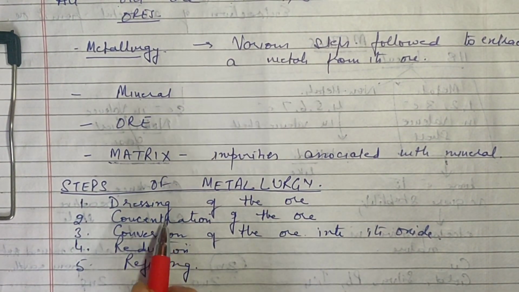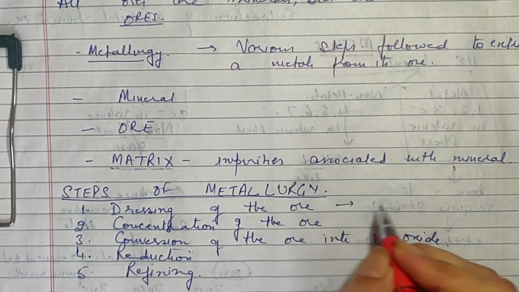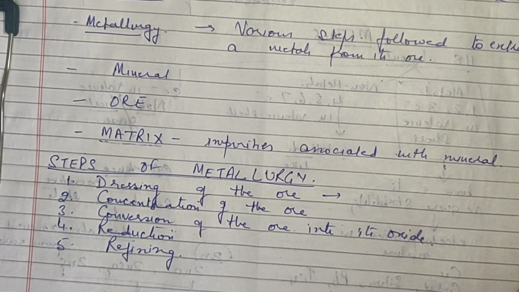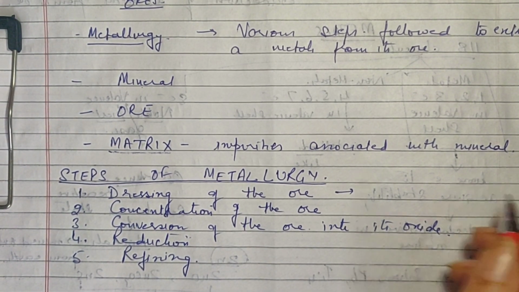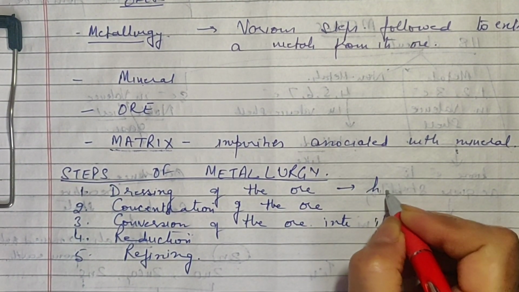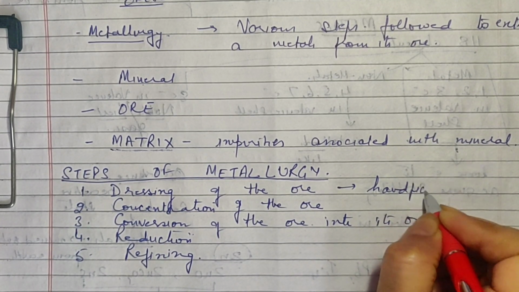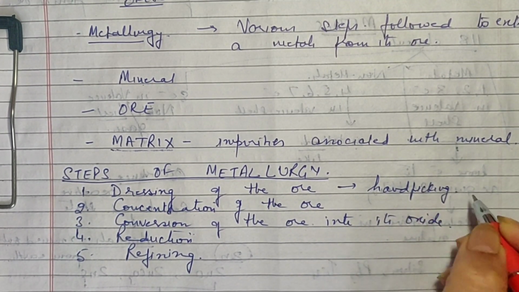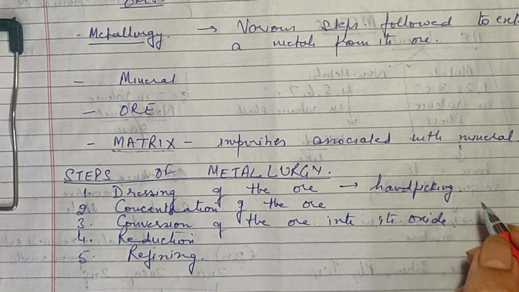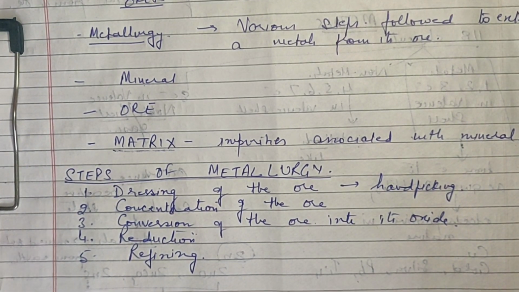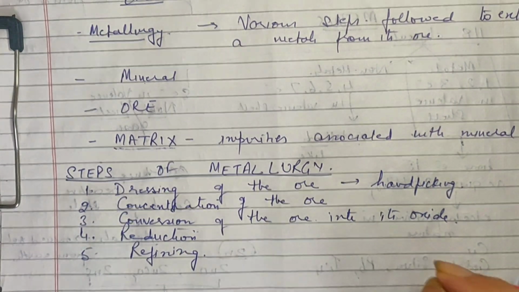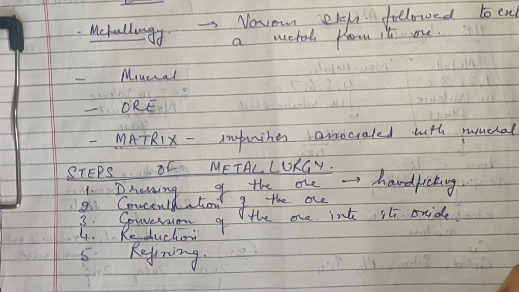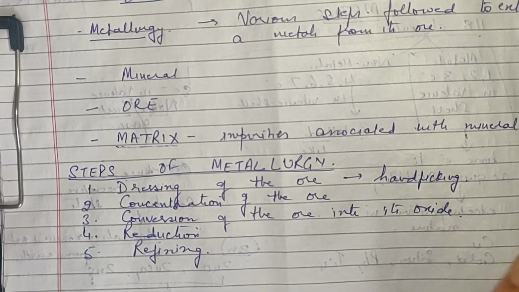Now dressing of the ore basically means that when you take out the ore from the earth, whatever impurities are there have to be removed. This can be done just by hand picking. For example, you must have seen your mother before she cooks rice or dal. She takes it out in a plate, and with the help of hands only, she throws out the impurities or anything other than the grain of the dal or the rice.